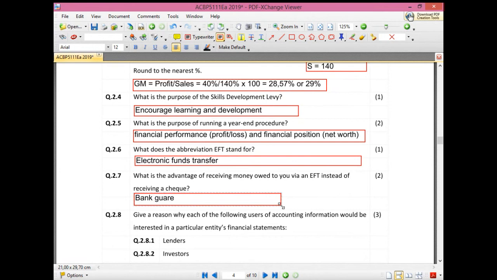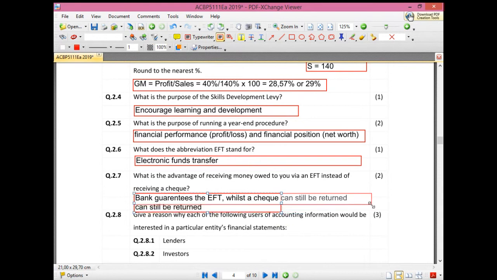Okay, so what they said based on your textbook is the bank guarantees the EFT whilst a check can still be returned. So that's more or less what you had to write to get the marks for this specific question.